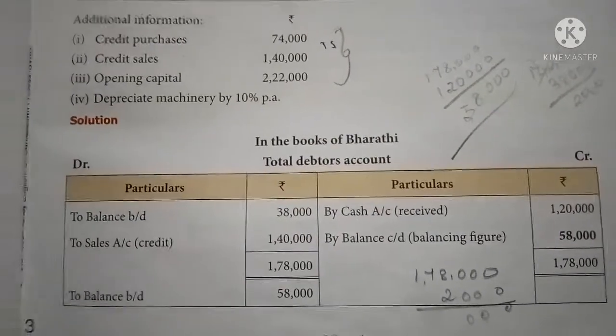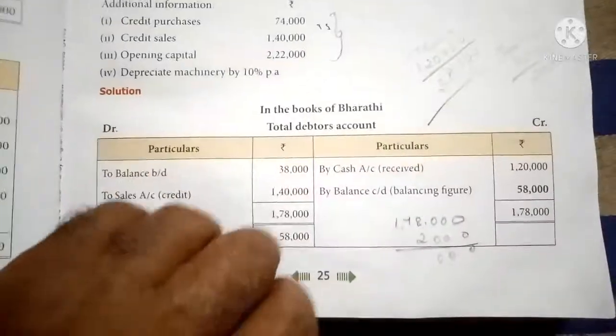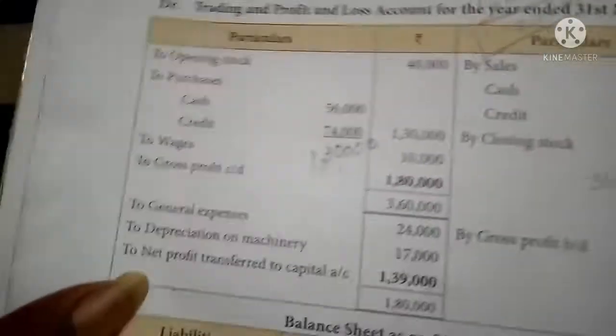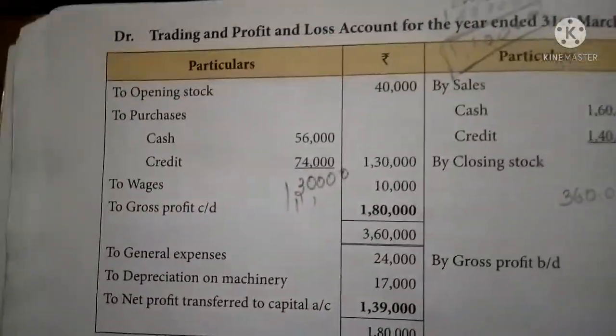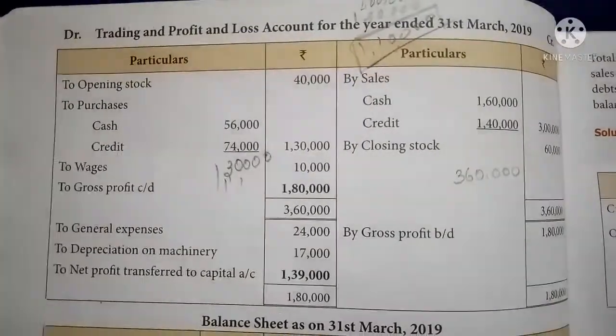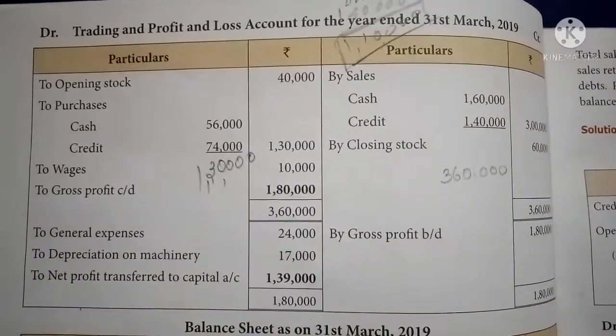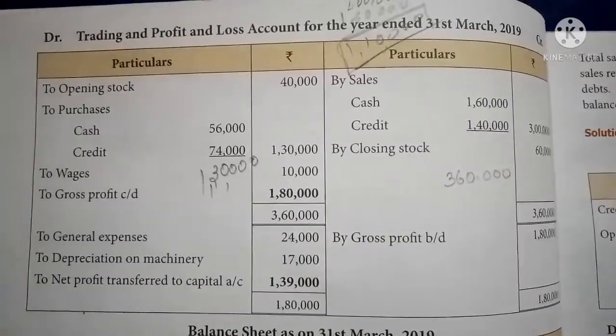Okay. Now we should prepare the trading and profit and loss account. You should make the necessary columns by using both sides of your accounts notebook. The trading and profit and loss account is for the year ending 31st March 2019.